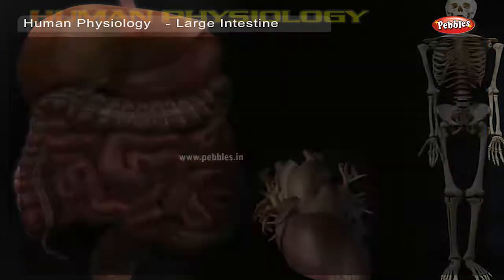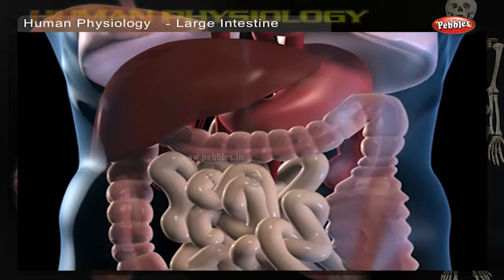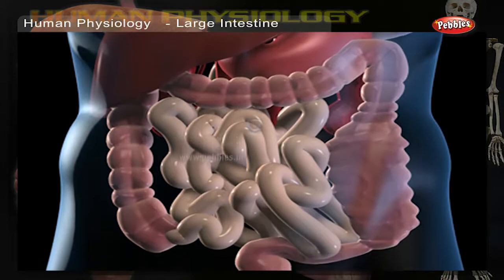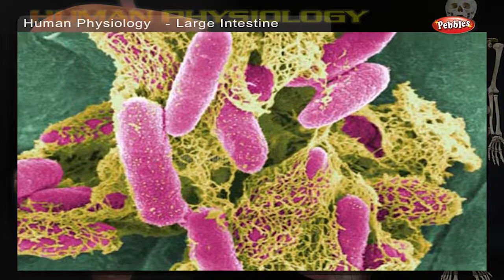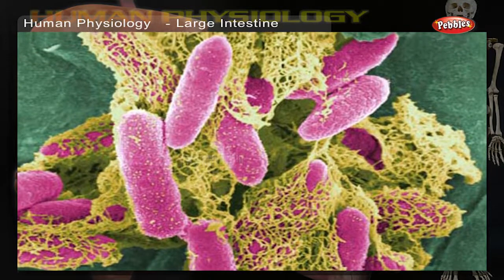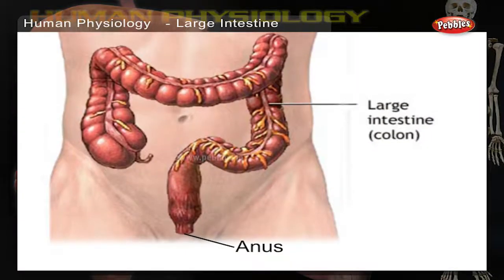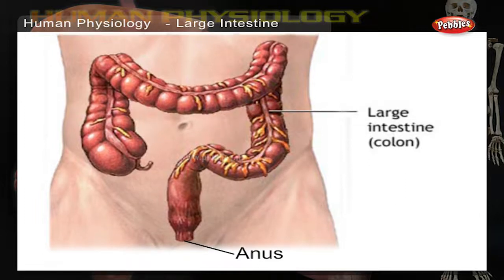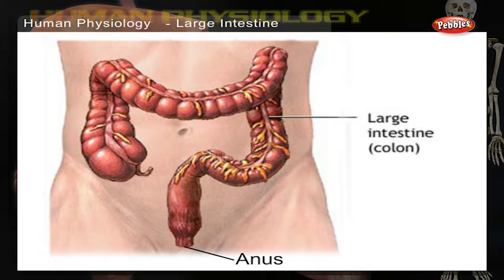Large intestine. The food molecules that are not absorbed in the small intestine pass into the large intestine. Bacteria present in this intestine kill any potentially harmful substances. Food is not digested here, but water is absorbed into the bloodstream. The leftover material, called feces, is passed out of the body through the anus.